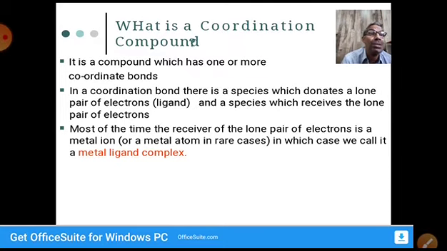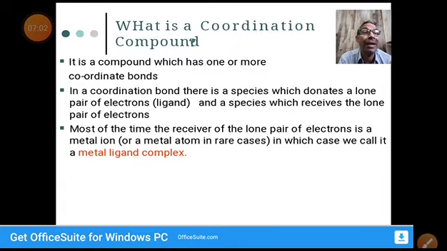What is a coordination bond? It's a covalent bond forming between donor and acceptor. The donor is a group which has a lone electron pair and a tendency to donate the electron pair, and the other is a metal ion which accepts the electron pair. So generally this is called a metal ligand complex.